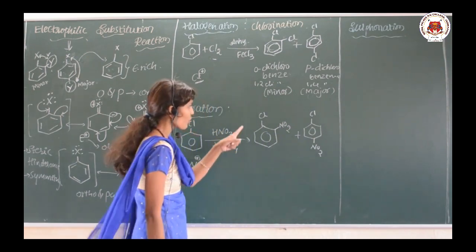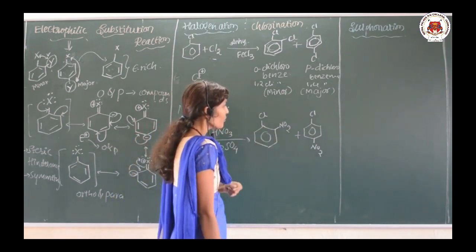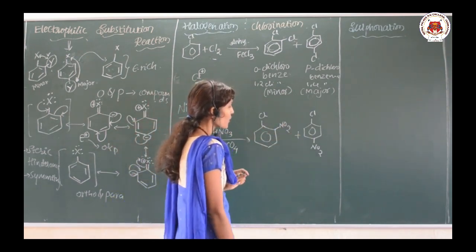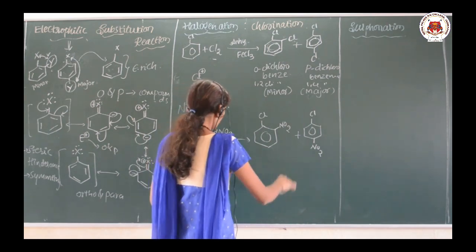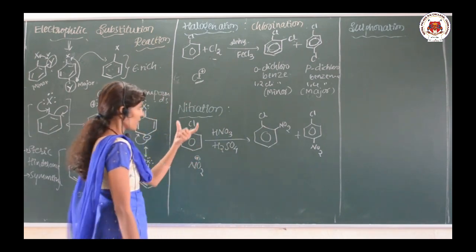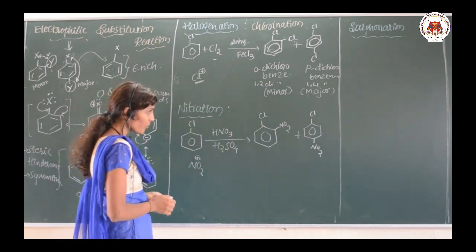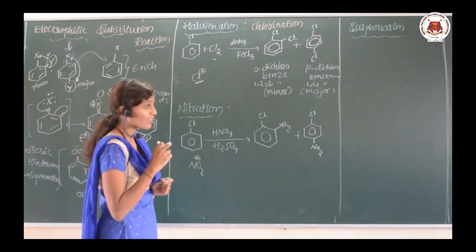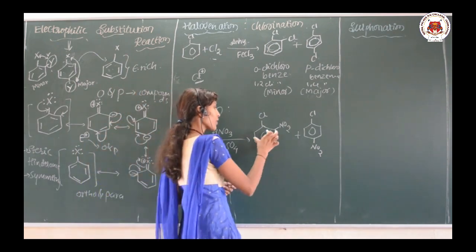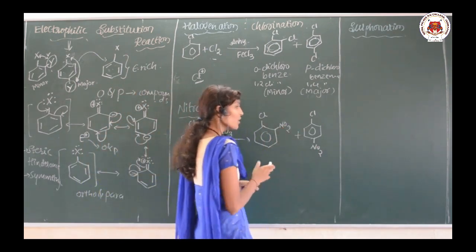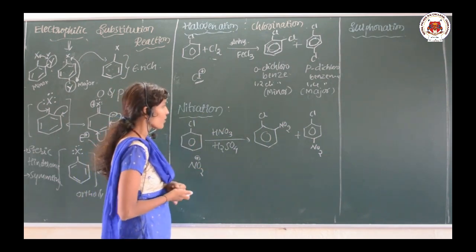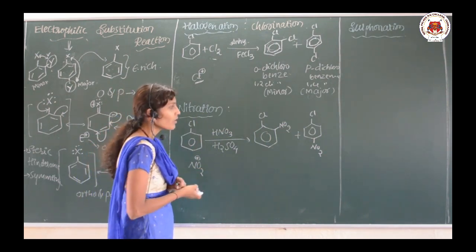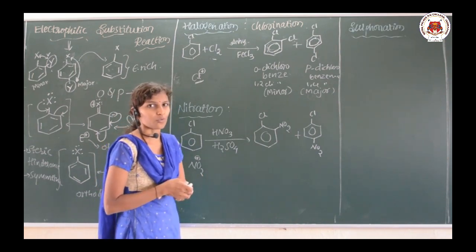Okay, this is 1-chloro-2-nitrobenzene. This is 1-chloro-4-nitrobenzene, the products. So just look at the term: nitration means we want to add the nitro group. Why particularly to the ortho and para position? Because those are electron rich, and as we are saying nitration, there is an addition of the nitro group.